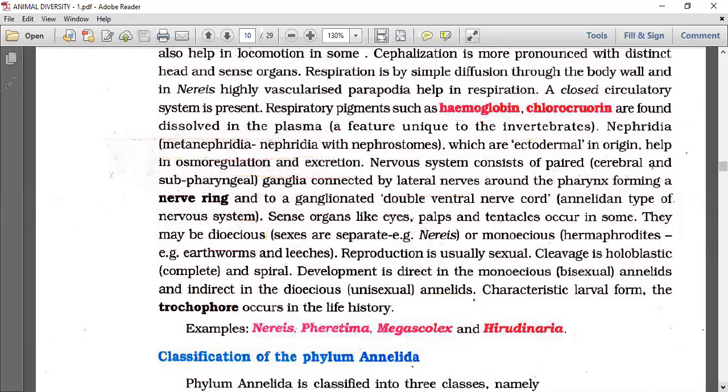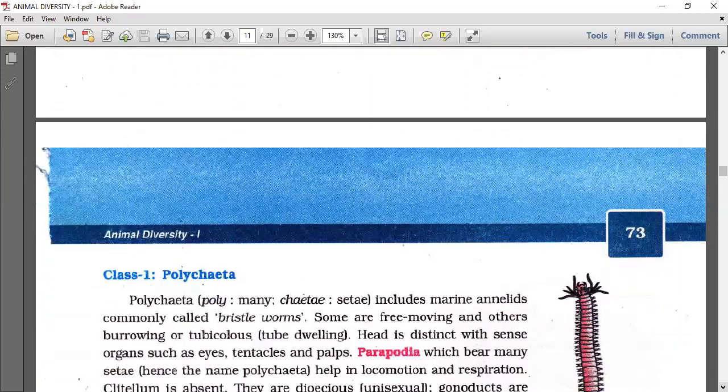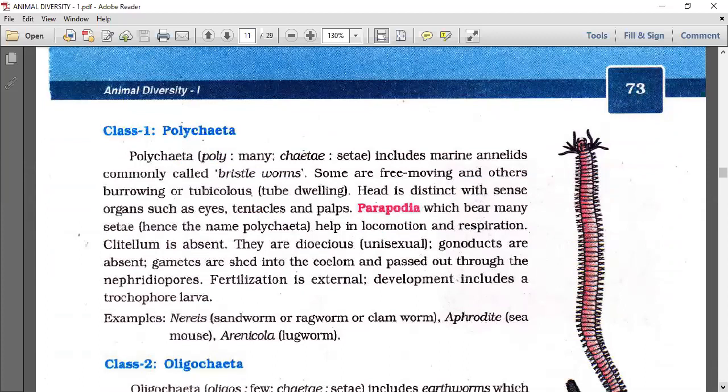Next, the classification. As we said, there are three classes: Polychaeta, Oligochaeta, Hirudinea. Talking about Polychaeta. Polychaeta include marine annelids, commonly called bristle worms. Some are free-moving and others are burrowing or tubicolous. Head is distinct, with sense organs such as eyes, tentacles, and palps. Parapodia have many setae, hence the name Polychaeta, and help in locomotion as well as respiration.